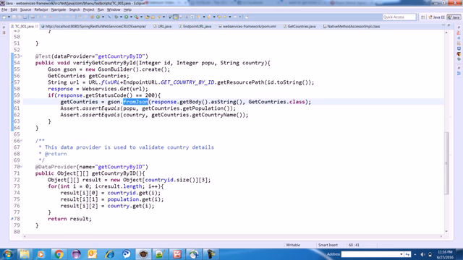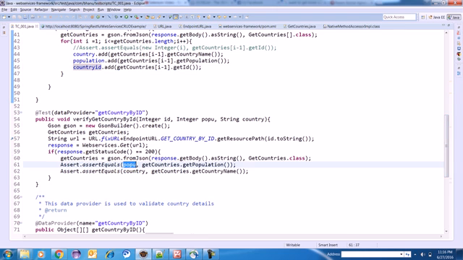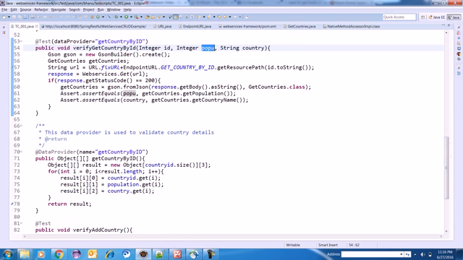After initializing, I am putting an assertion. So these populations, what I have stored when I did get countries, and this pop is coming from the data provider. So whatever I have stored, I am actually storing to the data provider. The data provider has 3 columns: this is the first column, this is the second column, this is the third column. My second column is population. So I am putting an assertion: this is my expected population, and this is the population coming in the response.